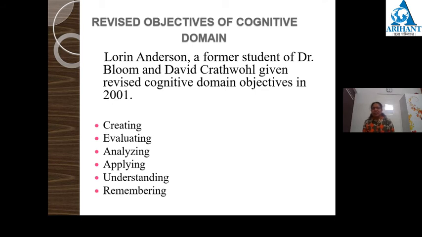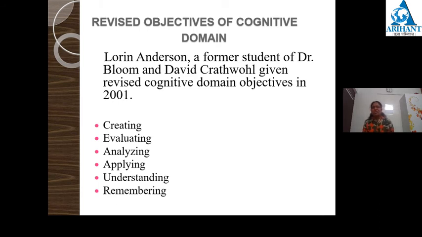As we have seen in the previous slide, remembering, the student's action will be the same as we have seen in the knowledge level, the basic stage. Remembering is the basic level objective. At this stage, students can recite, students can define, students can tell tables, they can tell principles. So this is the basic level.